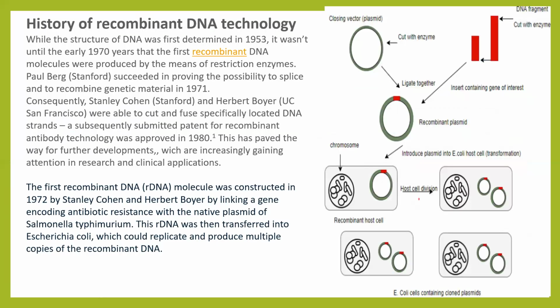History of recombinant DNA technology. While the structure of DNA was first determined in the year 1953, it was not until the early 1970s that the first recombinant DNA molecules were produced by means of restriction enzymes. Paul Berg succeeded in proving the possibility to splice and recombine genetic material in the year 1971.